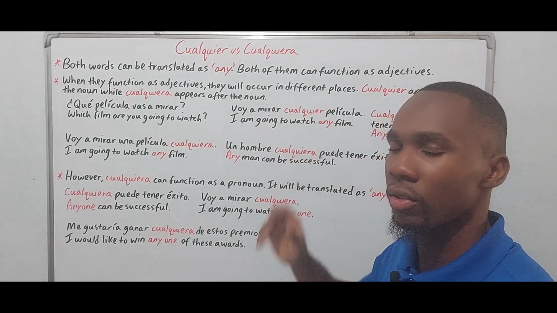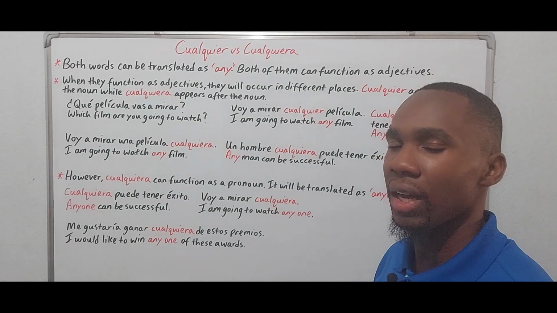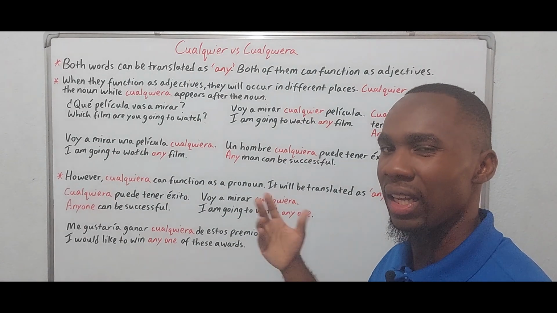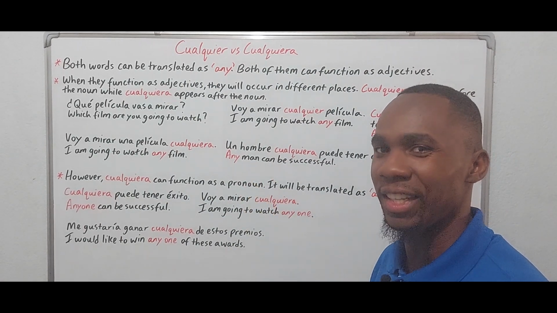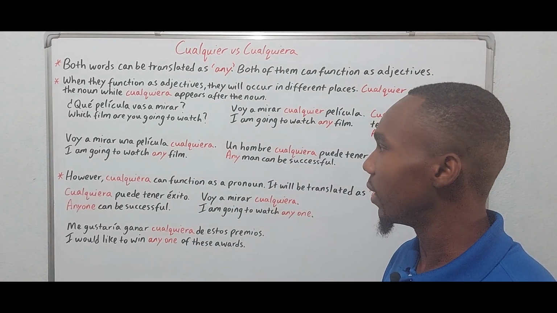Yes, cualquiera translates as any as well, but it doesn't carry that same negativity, for lack of a better term. It really doesn't, right?